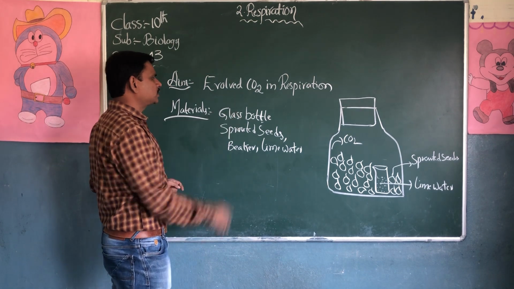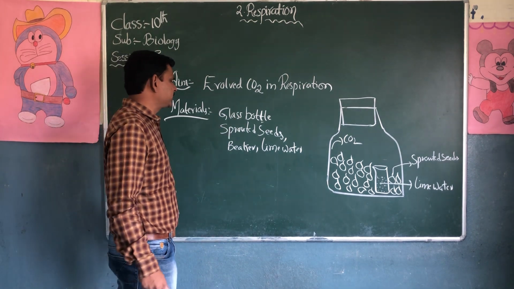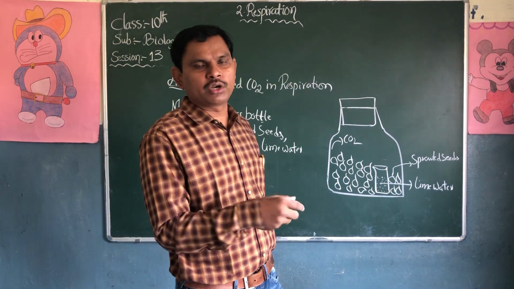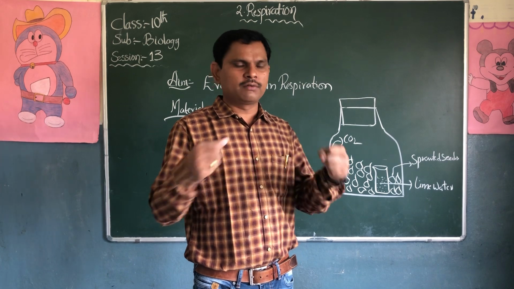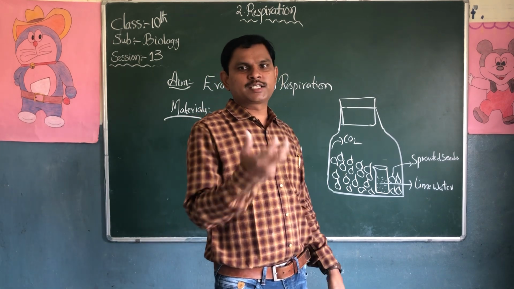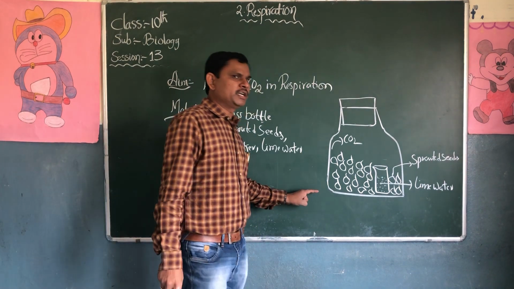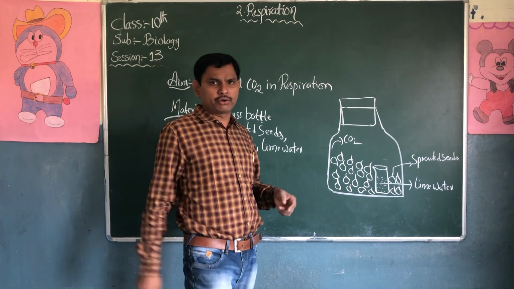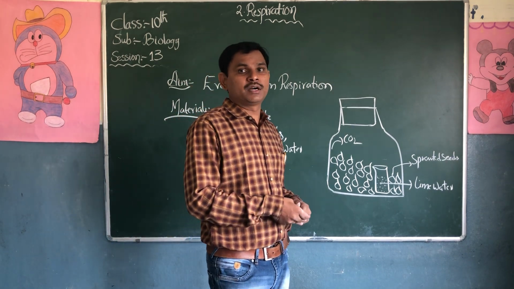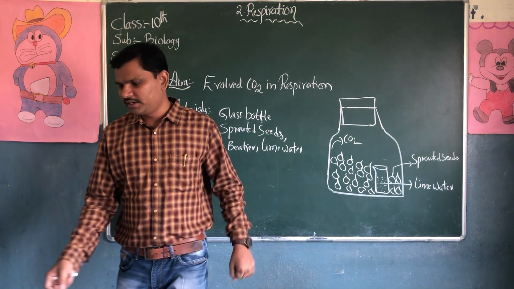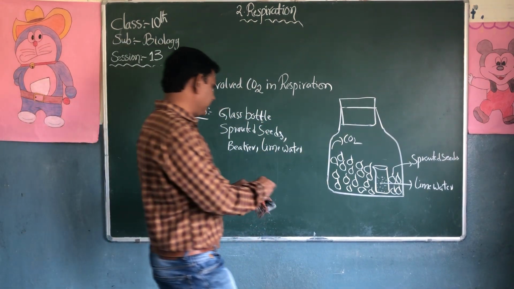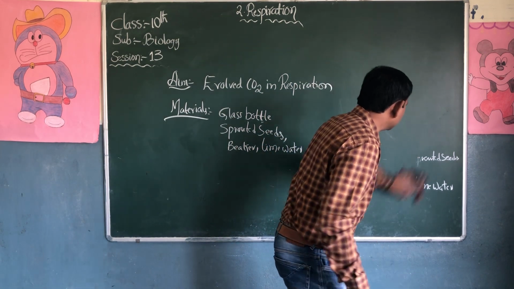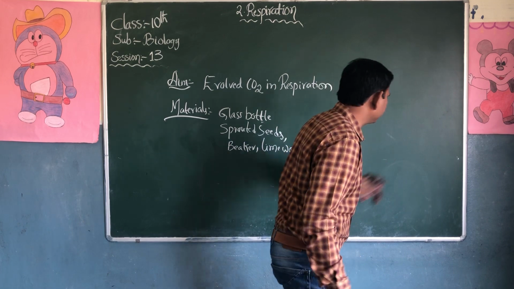It's simple. For a glass bottle or plastic bottle, we need sprouted seeds, and a small beaker with lime water. The seeds have to be soaked in water, tied in cloth, covered and kept in the corner. When they start germinating, we take the sprouted seeds, put them into the bottle, and take lime water. After a few minutes, we will observe the lime water converting into a milky white precipitate. A very, very simple experiment. The next experiment is also related to this.